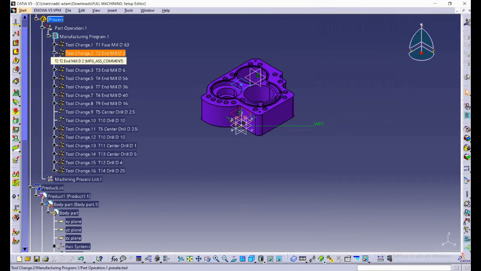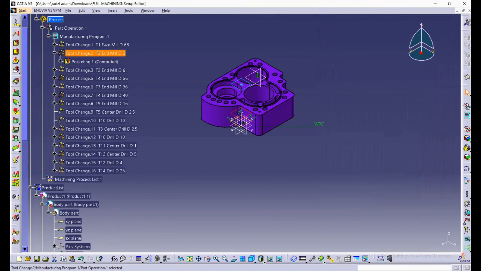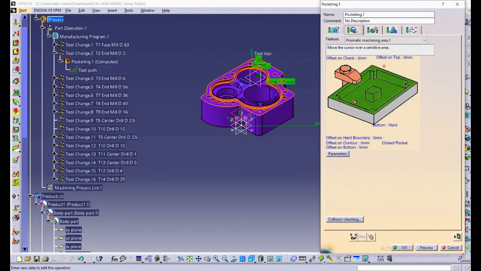Next process is pocketing. Change the tool first. For this part, we're going to use the end mill with diameter 2 mm. Then we can proceed to do the pocketing process. Select the geometry. Please ensure that the option of open pocket has been changed to closed pocket.